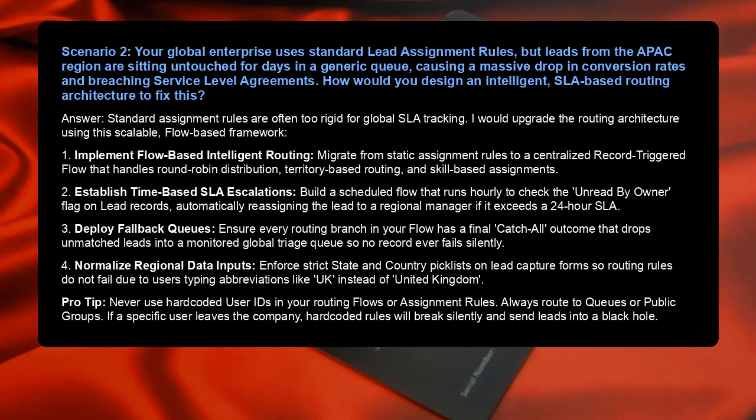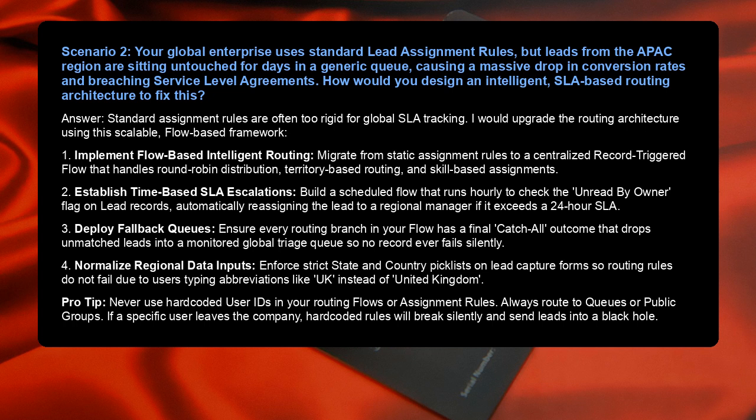Scenario 2, your global enterprise uses standard lead assignment rules, but leads from the APAC region are sitting untouched for days in a generic queue, causing a massive drop in conversion rates and breaching service-level agreements. How would you design an intelligent, SLA-based routing architecture to fix this? Answer: standard assignment rules are often too rigid for global SLA tracking. I would upgrade the routing architecture using this scalable, flow-based framework.